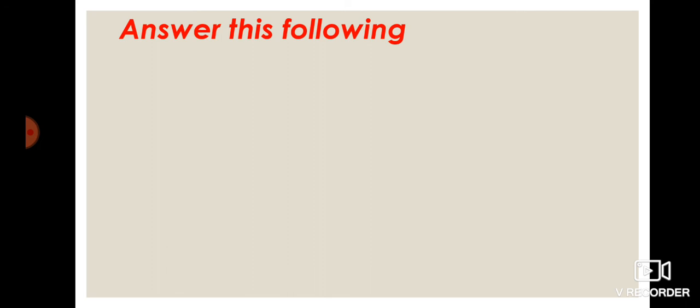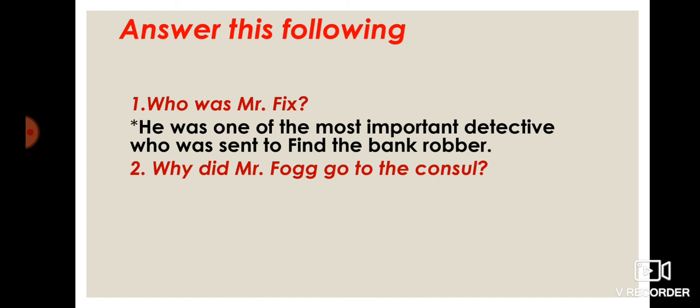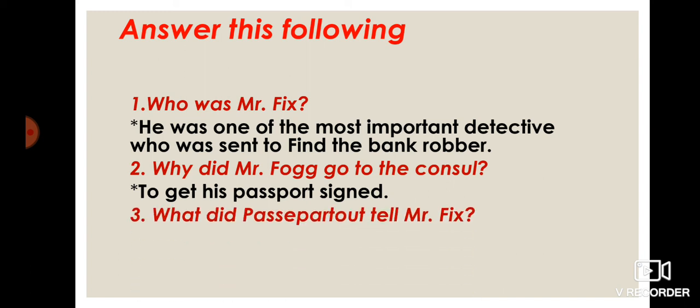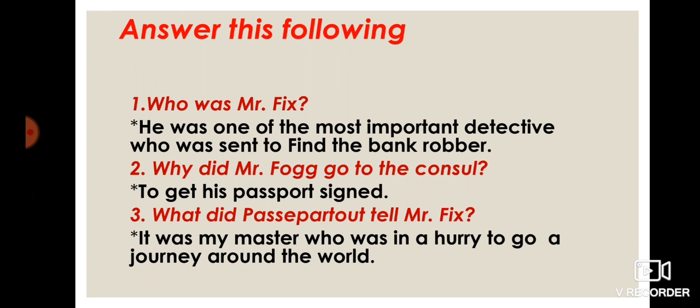Okay, there are some questions. Answer the following questions. Who was Mr. Fix? He was one of the most important detectives who was sent to find the bank robber. Next, why did Mr. Fogg go to the council? To get his passport signed. Number 3, what did Passepartout tell Mr. Fix? It was my master who was in a hurry to go on a journey round the world.